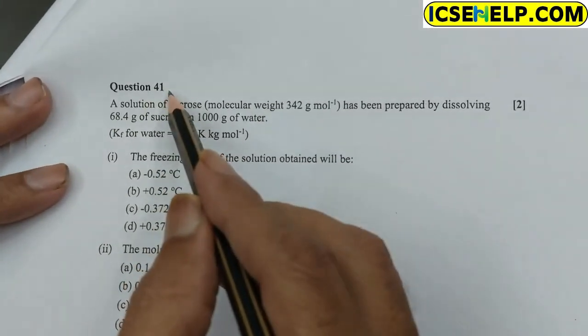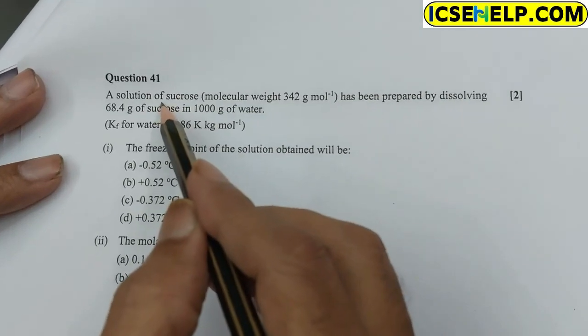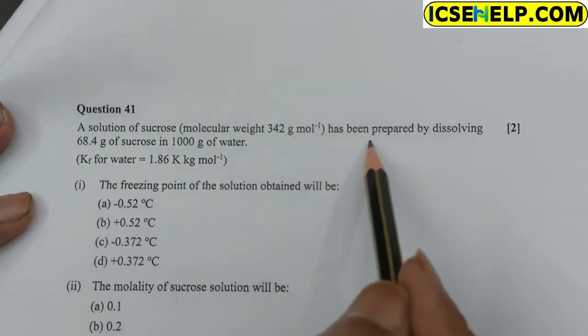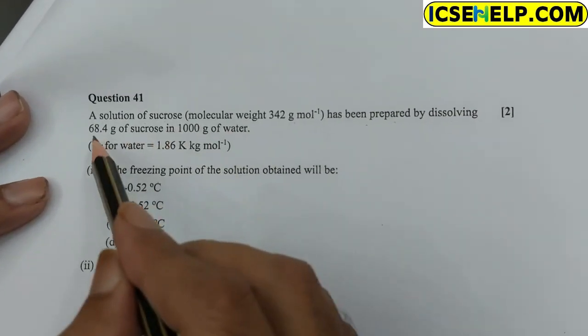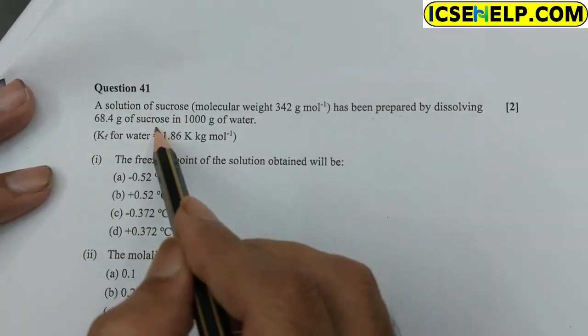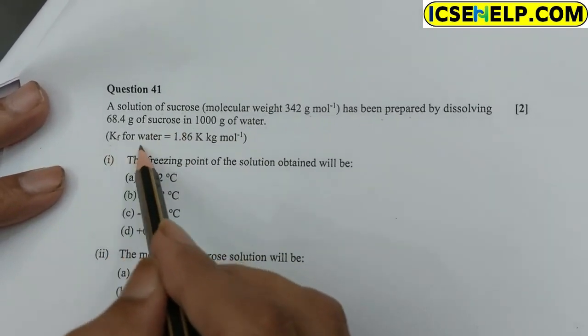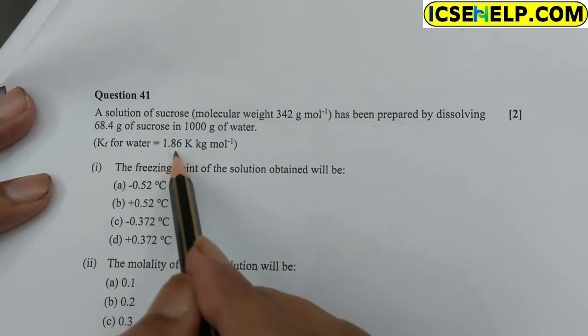Question 41. A solution of sucrose, molecular mass is given, has been prepared by dissolving 68.4 gram of sucrose in 1000 gram of water, and Kf of water is also given, 1.86.